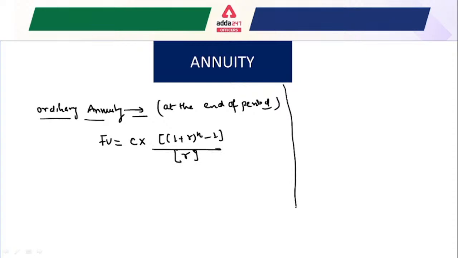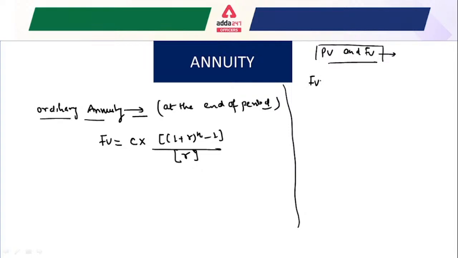One more thing here, we have to understand the relationship between present value and future value, because from this formula you will also get questions in the examination.